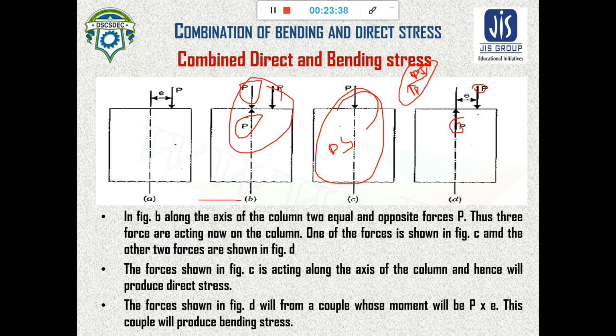Now due to this bending moment that is formed by the couple, the bending stress will be formed in this body. So we can see that due to this eccentric loading, both direct stress and bending stress are generated in the body.